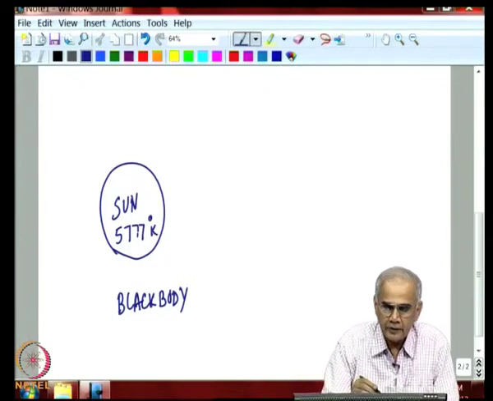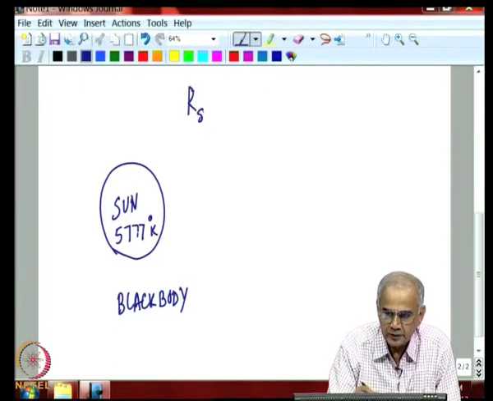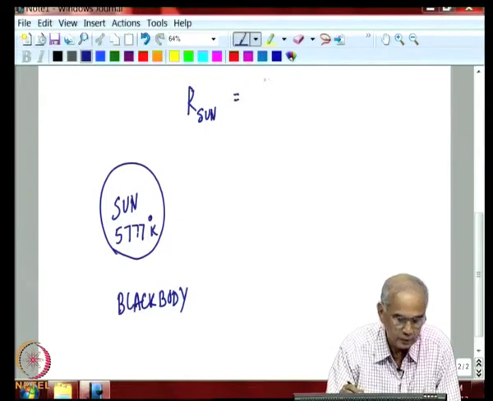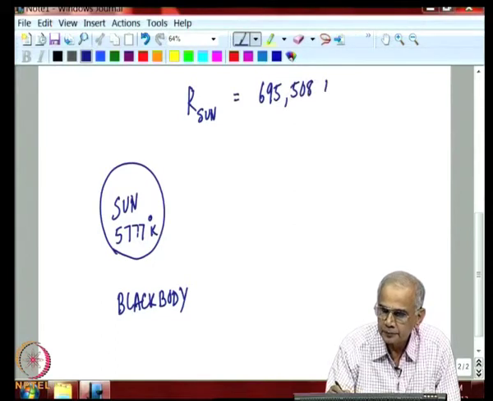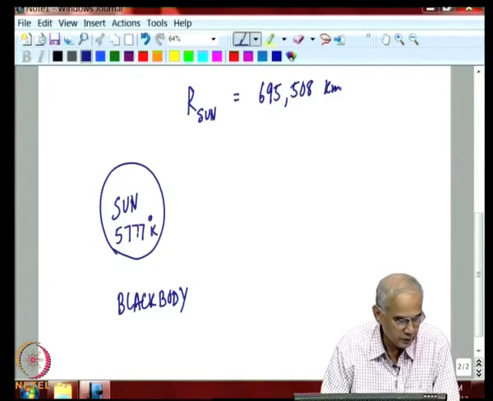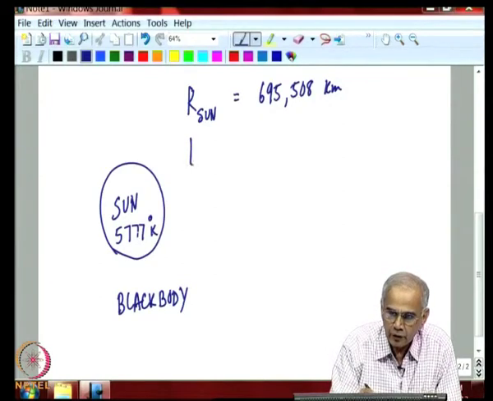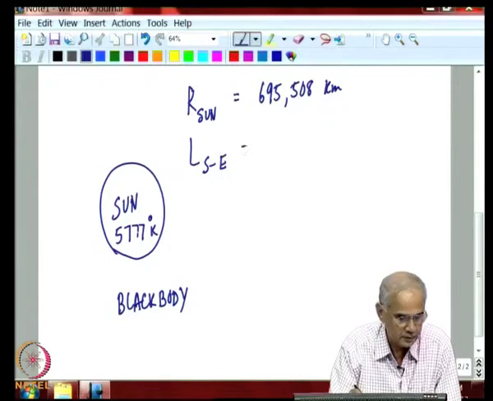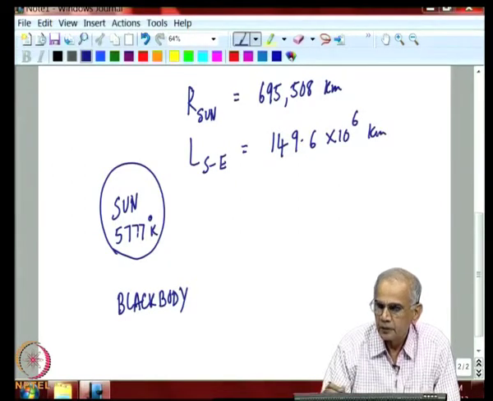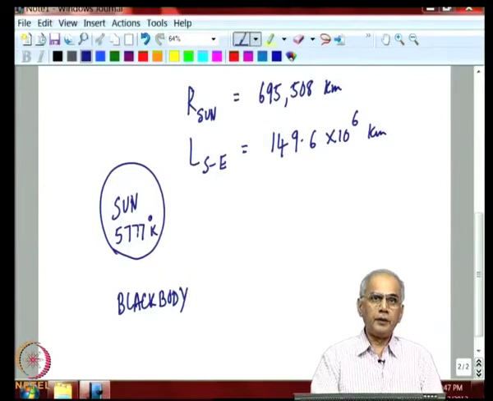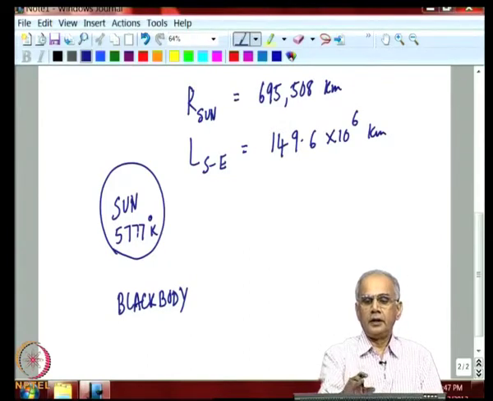And we know the sun's radius is 695,508 kilometers as measured from the earth, and we know the sun earth distance, the mean distance is 149.6 into 10 to the power 6 kilometers, approximately 150 million kilometers.